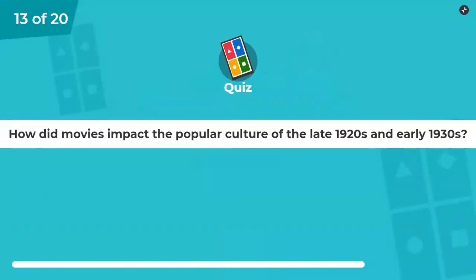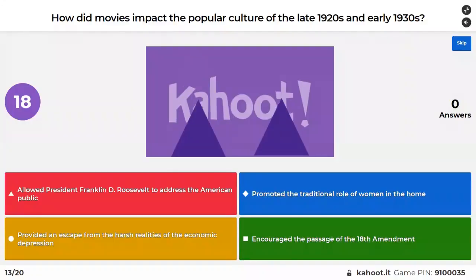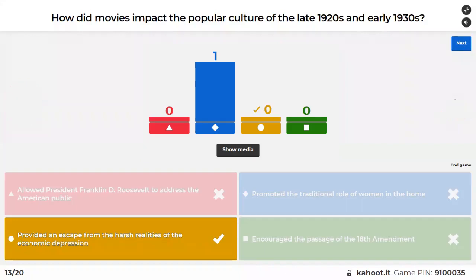How did movies impact popular culture of the late 1920s and early 1930s? Allowed President Franklin D. Roosevelt to address the American public, promoted the traditional role of women in the home, provided an escape from the harsh realities of economic depression, and encouraged passage of the 18th Amendment.